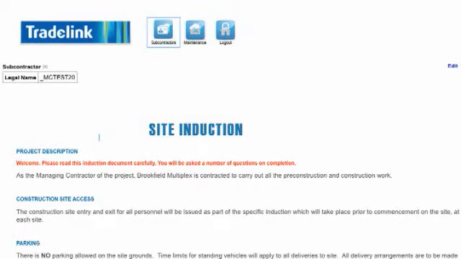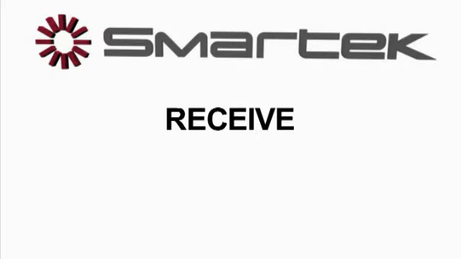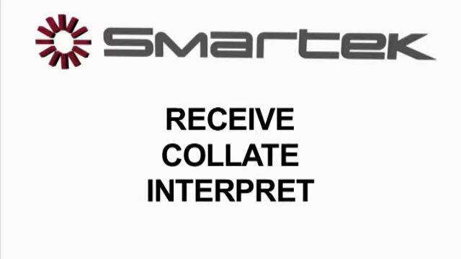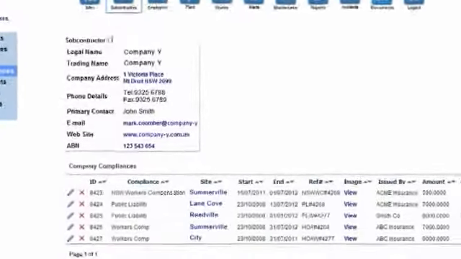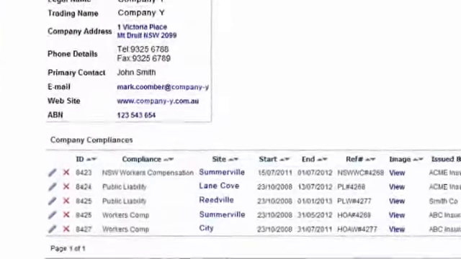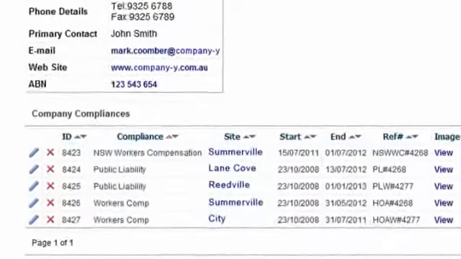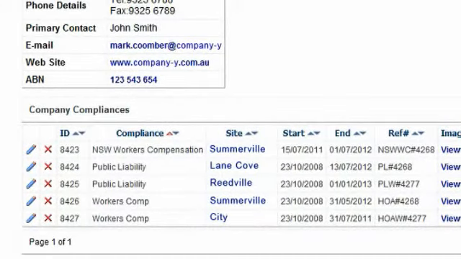Smartek will conduct your specific online induction, receive, collate and interpret your critical compliance and safety data, and send a series of compliance alerts by email where and when required. With Smartek, you should never have an expired contractor compliance issue. It works like this. Smartek focuses on helping to manage your business simply.